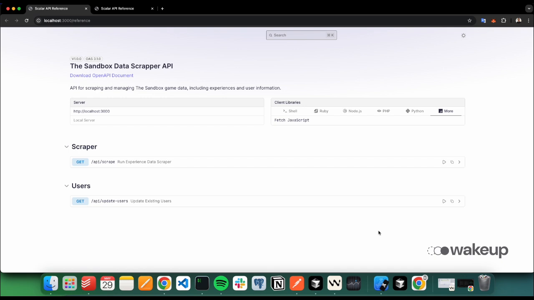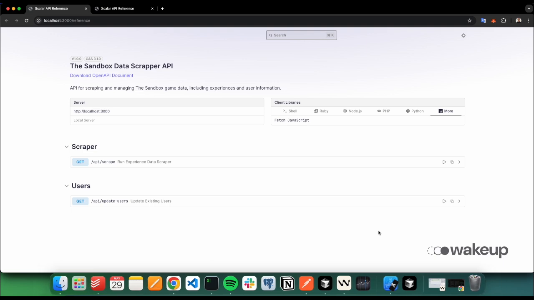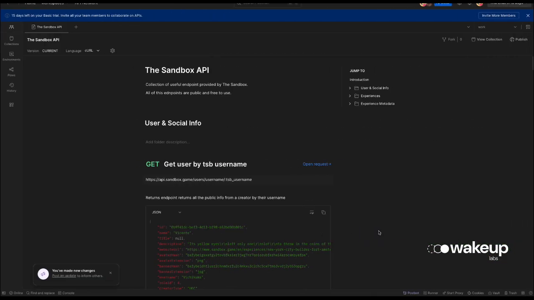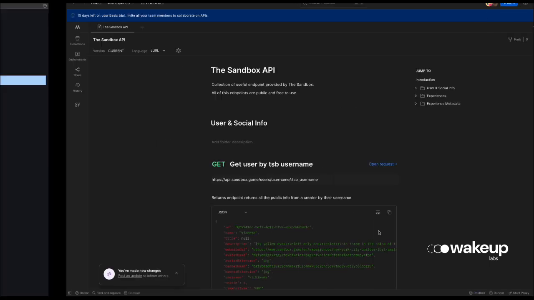Instead of writing a proper data scraper that goes through the web just searching for information about this experience and users, we have it all straight from the Sandbox, and that is helping us to have more accurate data at the end of the day. So big shout out to Viberson for that and for helping us save a lot of time.